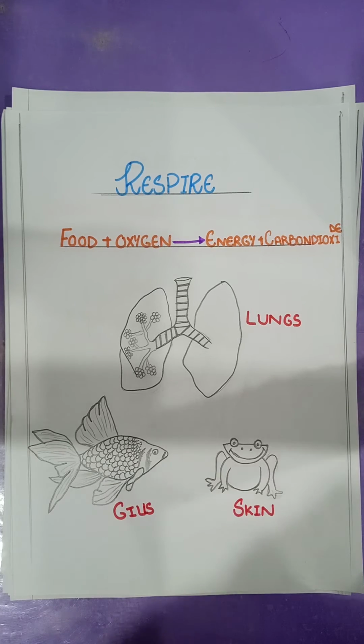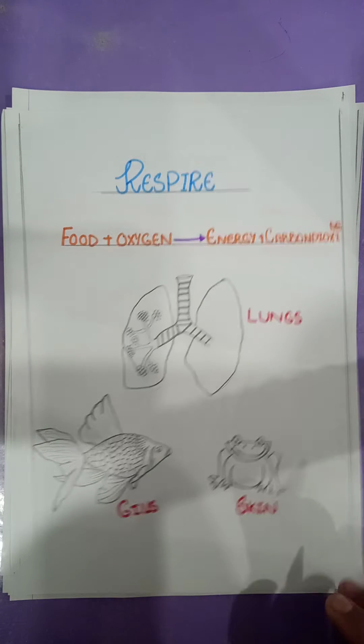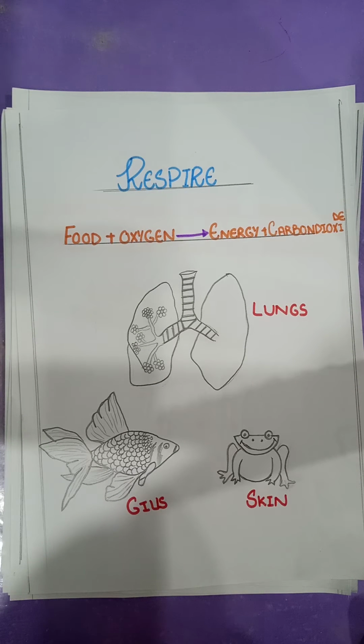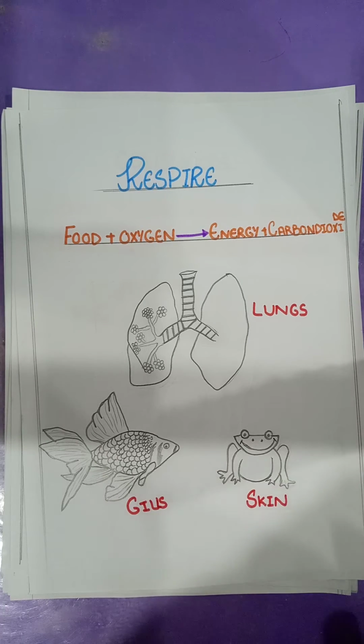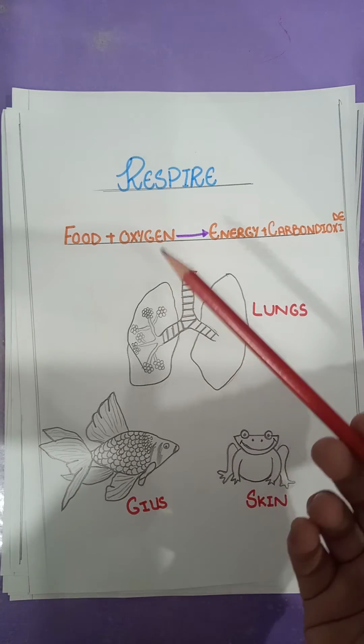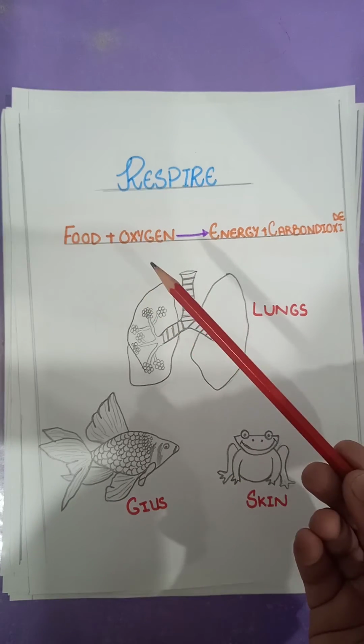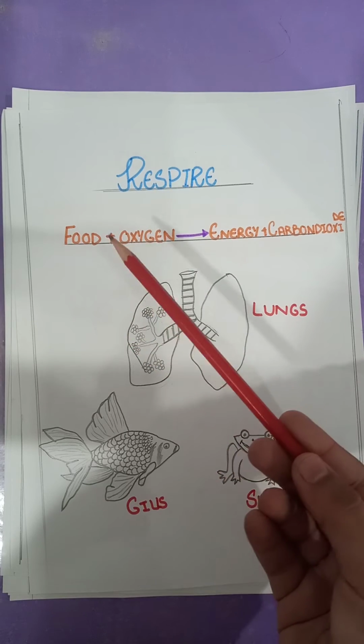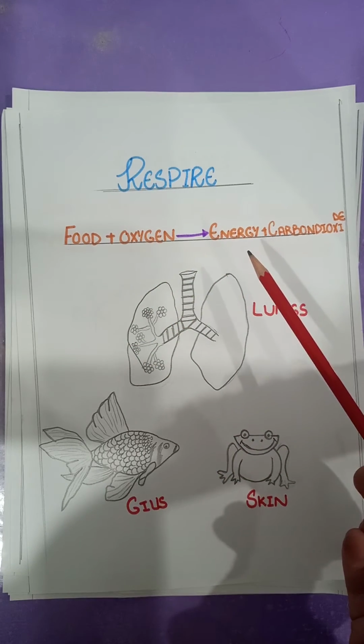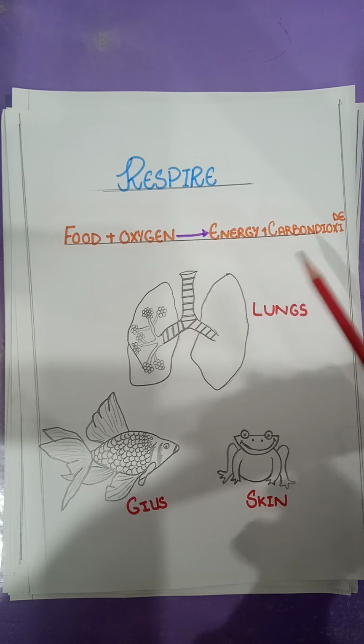Number 2, all living things can respire. Both plants and animals take in oxygen and give out carbon dioxide when they respire. They use the oxygen in order to break down their food to obtain energy. The oxygen which living things inhale during the process of respiration will react with food and break down the food into energy and carbon dioxide gas.